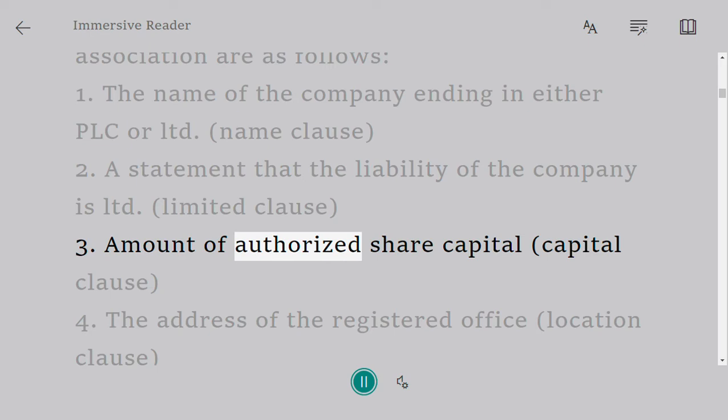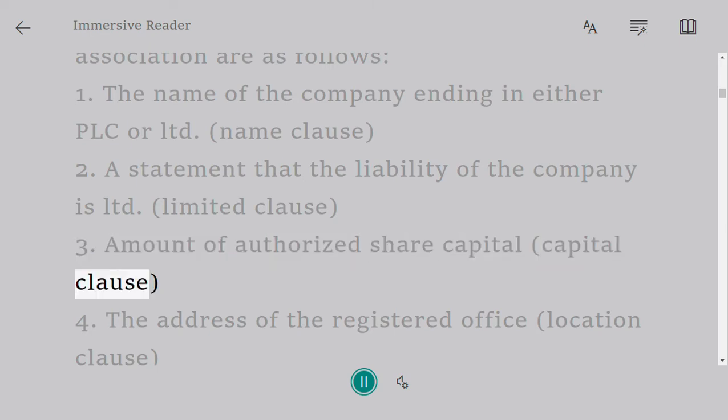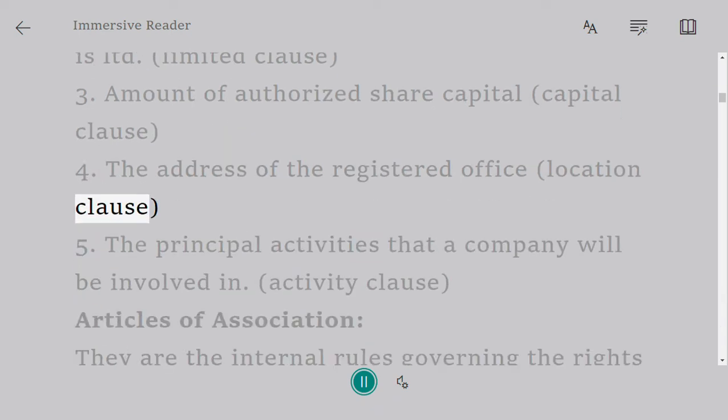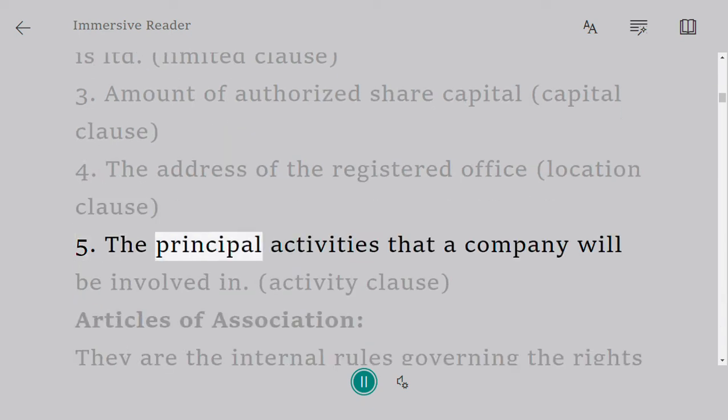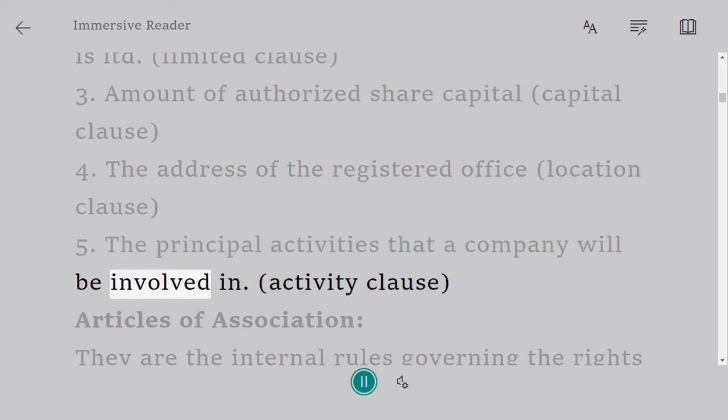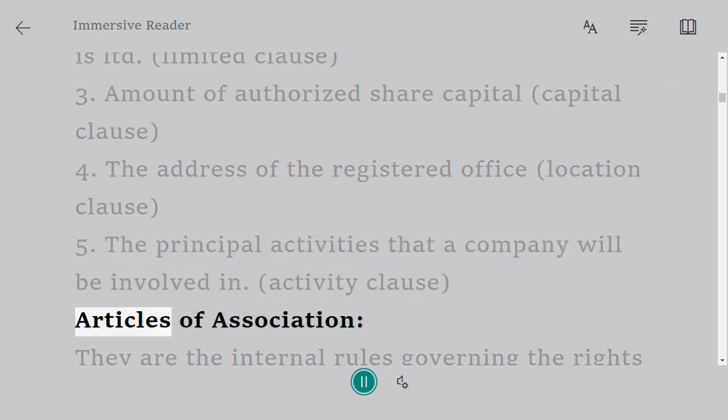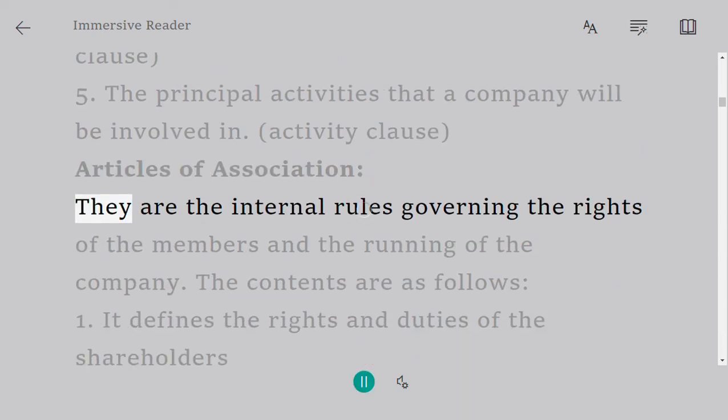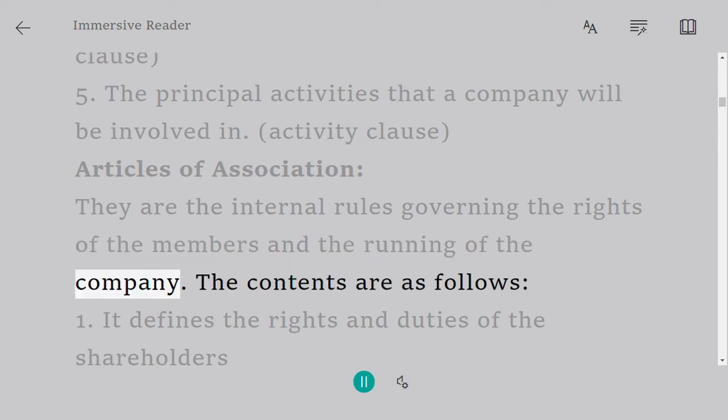3. Amount of authorized share capital, capital clause. 4. The address of the registered office, location clause. 5. The principal activities that a company will be involved in, activity clause. Articles of Association. They are the internal rules governing the rights of the members and the running of the company.